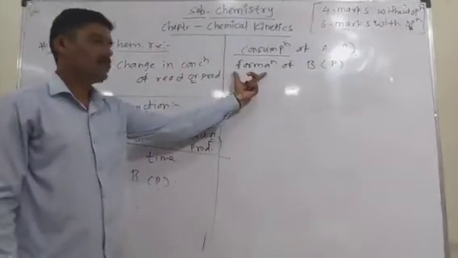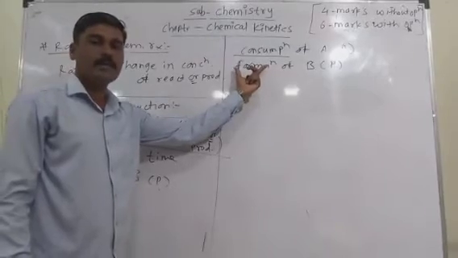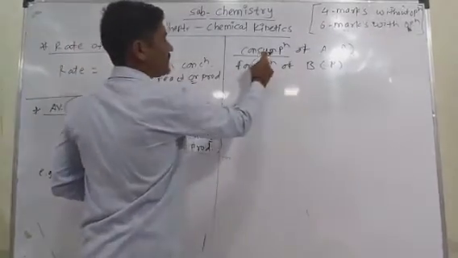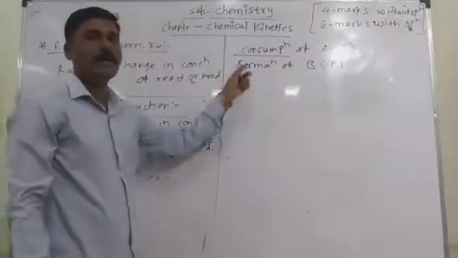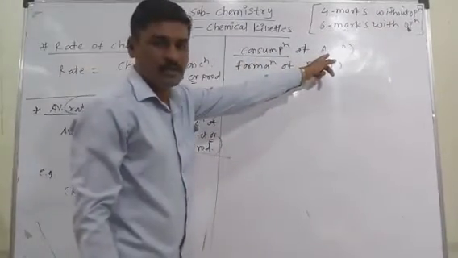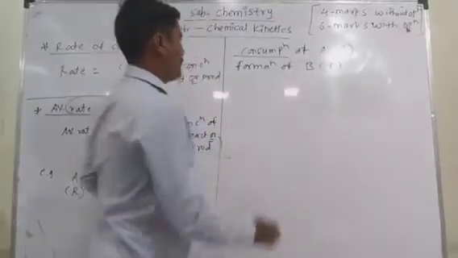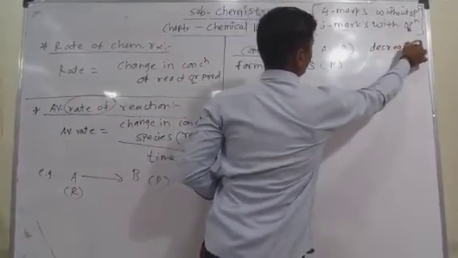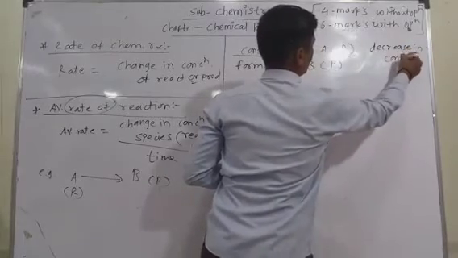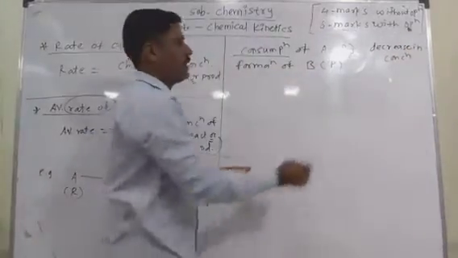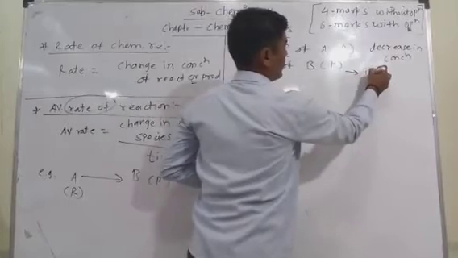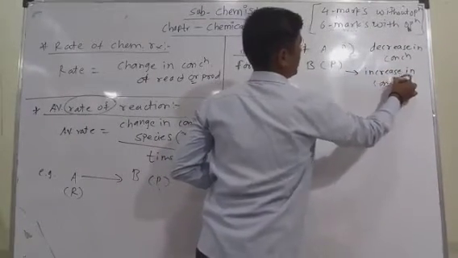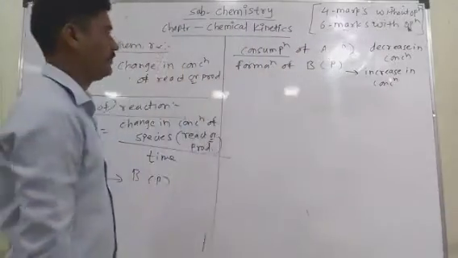If there is a formation of the B product, there is an increase in the concentration of that product. And if the consumption of A takes place, it means there is a decrease in the concentration of the reactant A. So we write a decrease in concentration for A, and an increase in concentration of the product B.